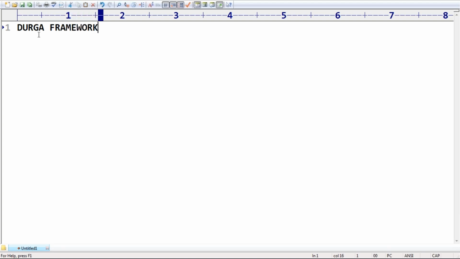Sir, we developed a web API, right? I didn't use the REST framework anywhere. Everything we did on our own. Now there is one small problem we have to fix in this framework. What is that problem? All CRUD operations should be performed by using a single endpoint. Remember this one.